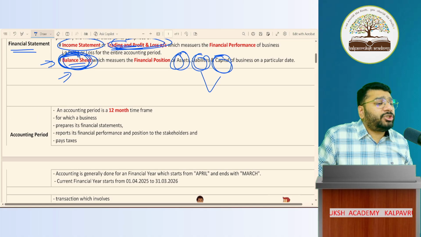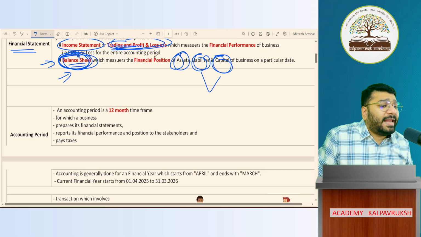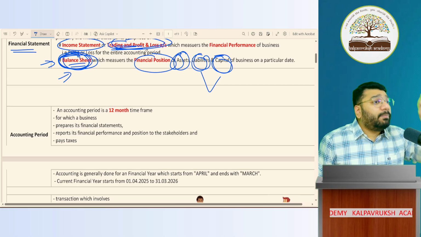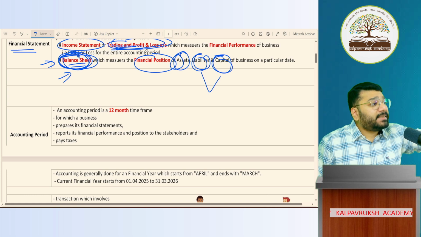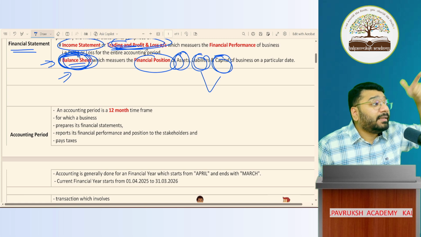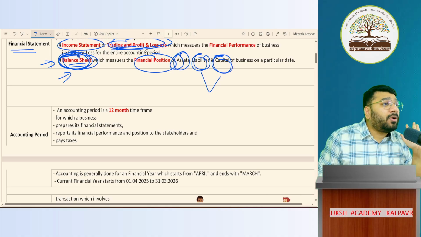So the balance sheet is prepared to find out the financial position. Means what? What is the position of my assets, liabilities, and capital on a particular date? On a particular date. Got it, not got it? Okay.